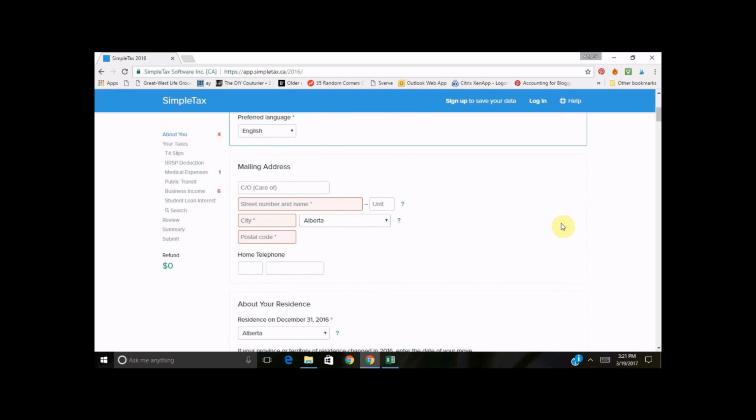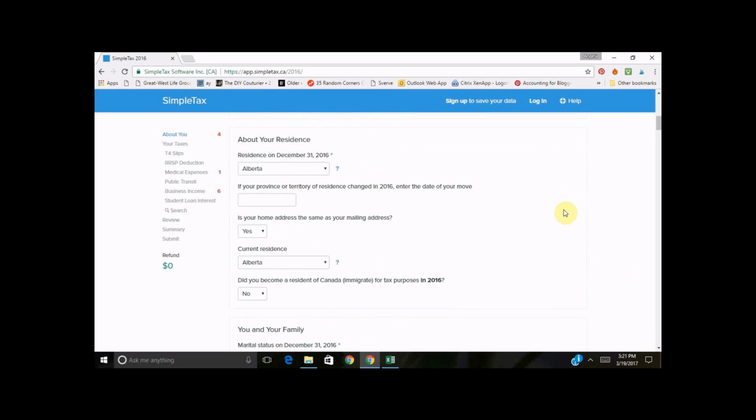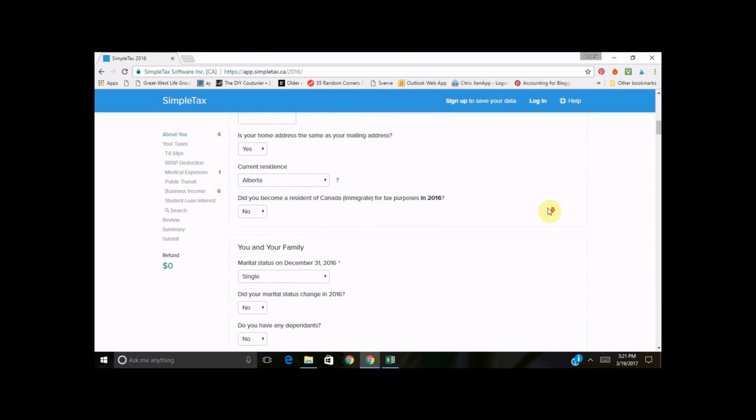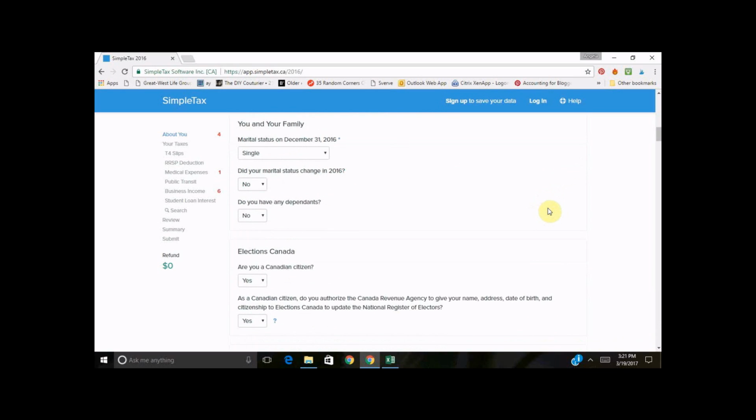So I've said for the purposes of this example, Sally lives in Alberta. You obviously probably live in a different province. So you would just make sure that you pick the correct province for yourself, as that does have an impact on the income tax amounts. It's also going to ask if you've moved provinces, the date of your move, where you came from, your current residence, your marital status. So Sally Blogger, for this example, she's going to be single.